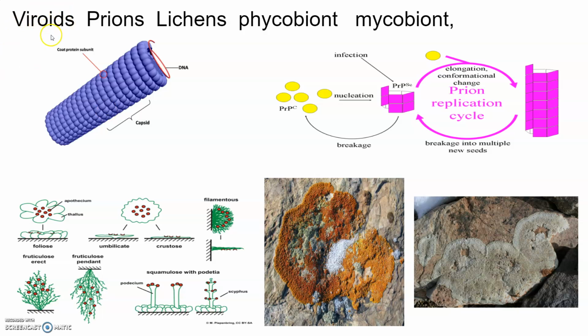Viroids. In 1971, T.O. Diener discovered a new infectious agent that was smaller than viruses and caused potato spindle tuber disease. It was found to be a free RNA, and it lacked the protein coat that is found in viruses, and hence the name viroid. The RNA of the viroid was of low molecular weight.